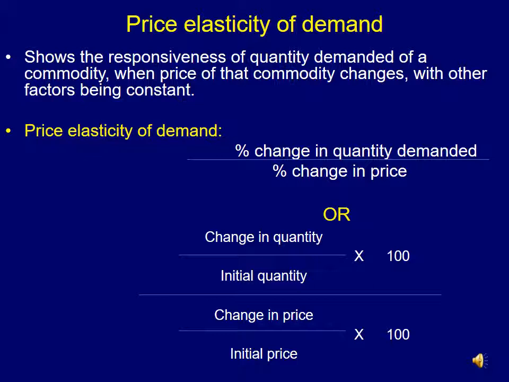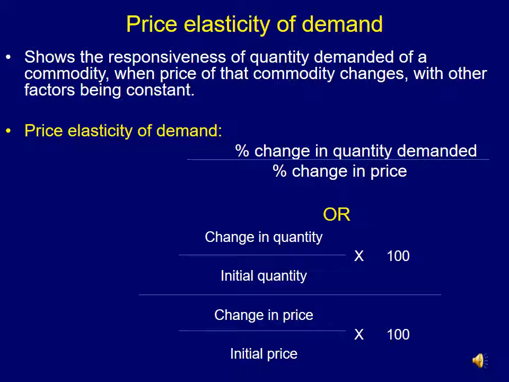Then we call it price elasticity of demand. Please try to understand and remember this definition, because questions on elasticity of demand and its types along with definitions and examples are common in the examination.